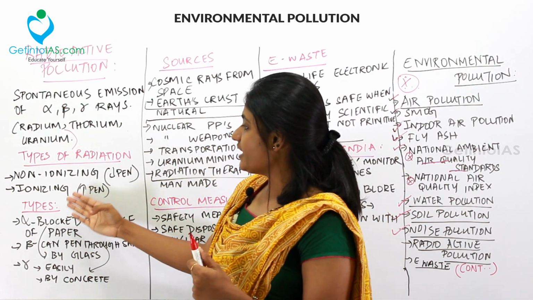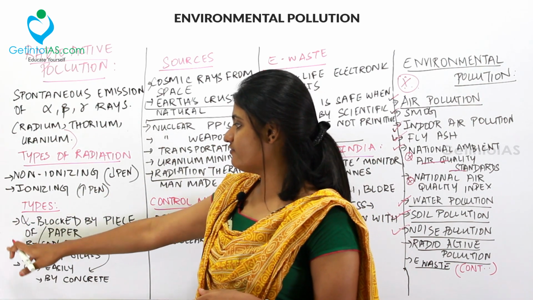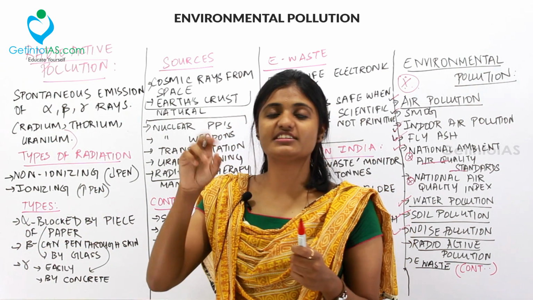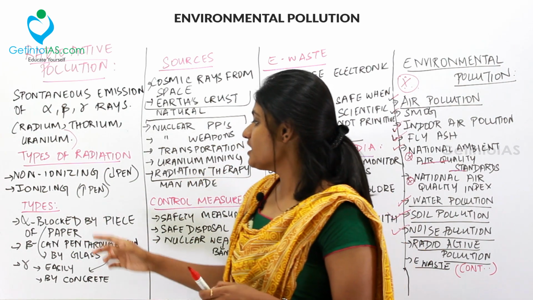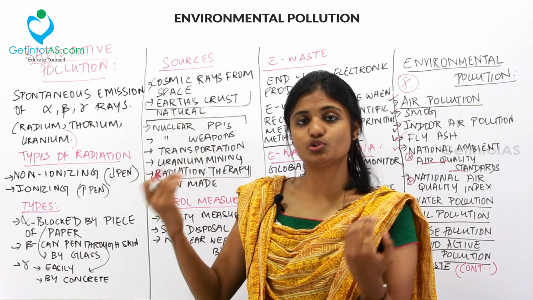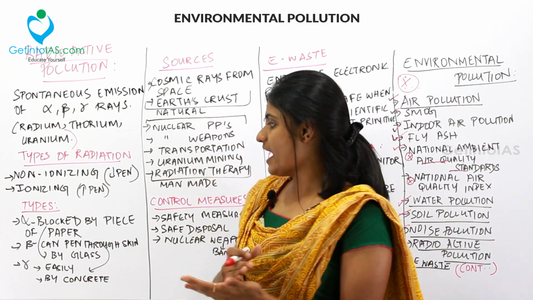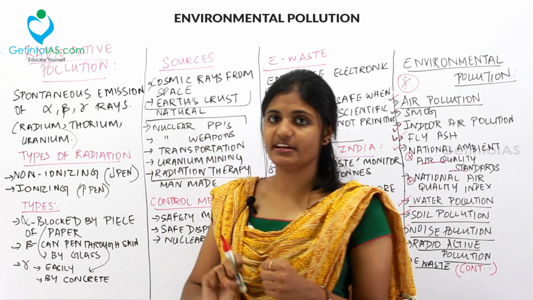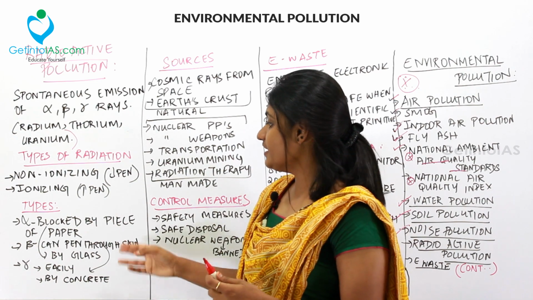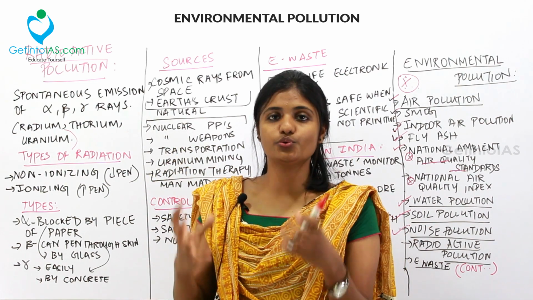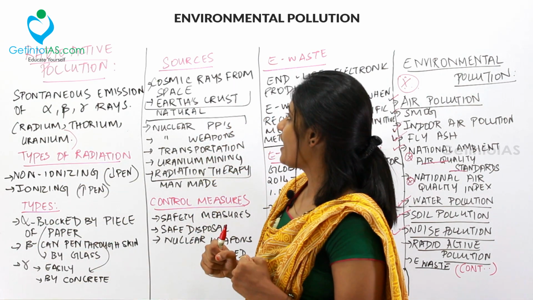And then what are the types of the radioactive rays? The first one is the alpha, beta and the gamma. The alpha rays can be blocked by a piece of paper. The beta rays can penetrate through our skin, but they can be blocked by a material like glass. And then coming lastly to the gamma rays, the gamma rays can easily penetrate through our skin, but they can be blocked by a huge mass of concrete. So these are the three types of radioactive rays.